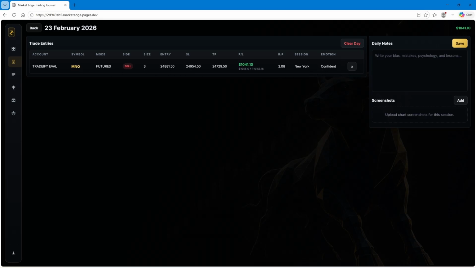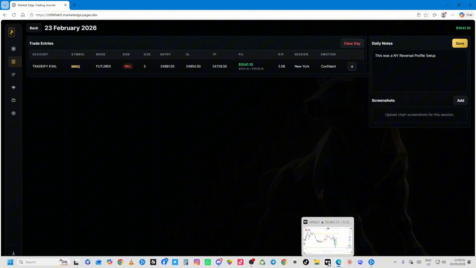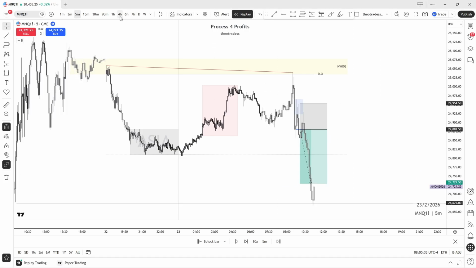All right, now we can press here. This was a New York reversal, a reversal profile setup. And let's go back to TradingView, and let's go journal this whole thing.